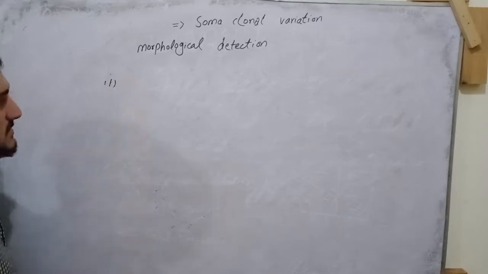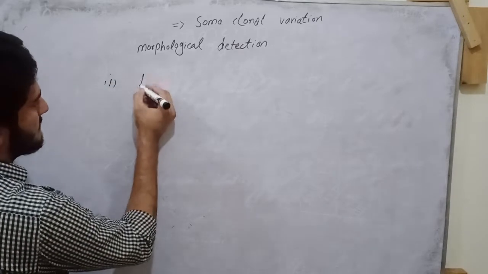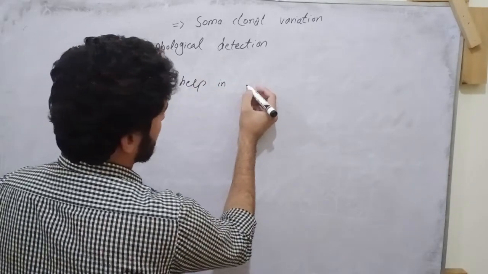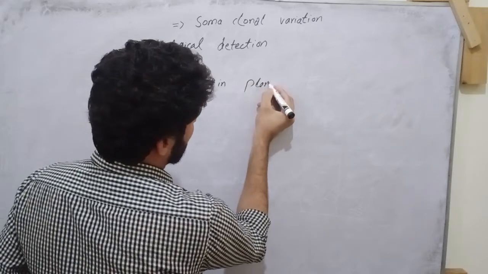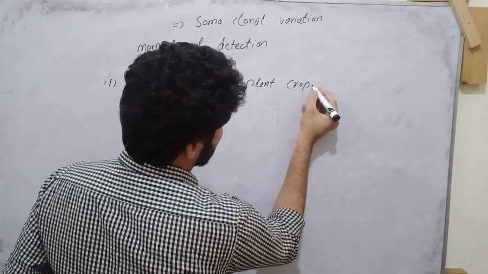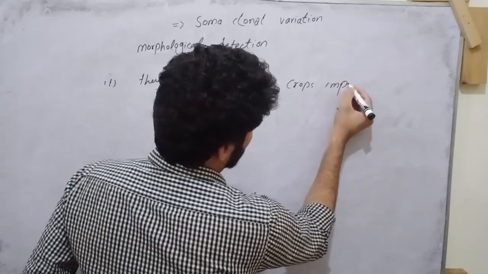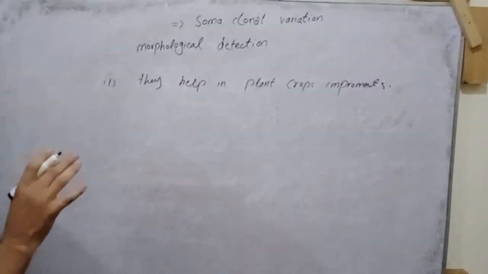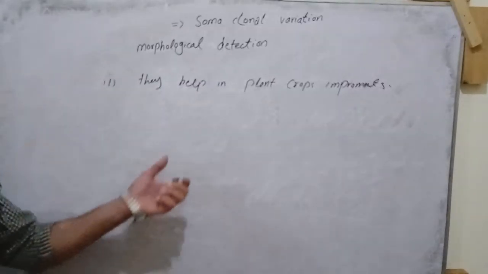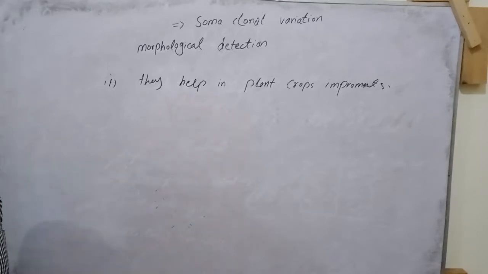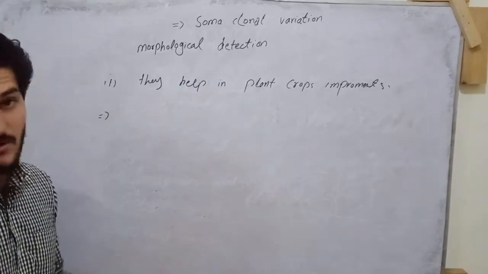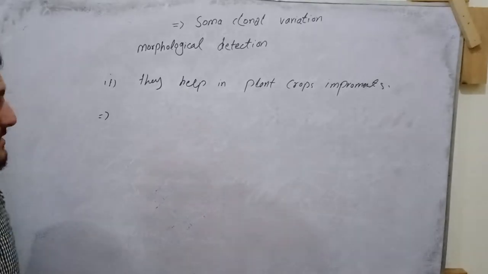Now, lastly we discuss the advantages and disadvantages of somaclonal variation. The first advantage is that they help in plant crop improvement. When some changes or variation take place in the plant, they help in crop improvement. The second is that we can make different types of quality in plants using this somaclonal variation process.